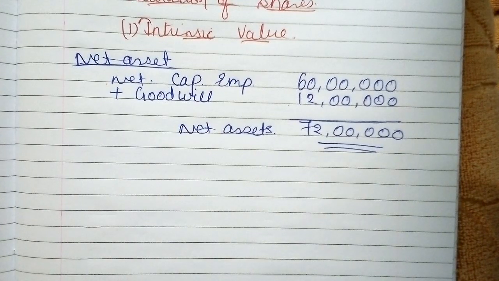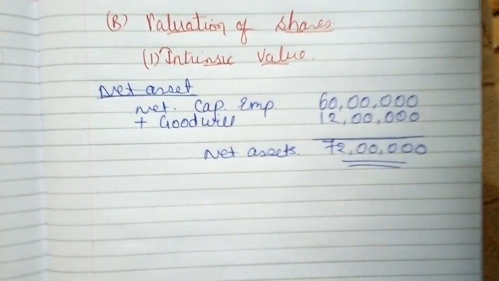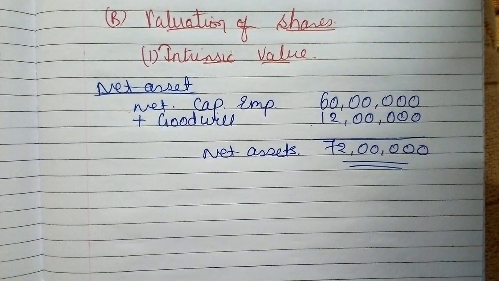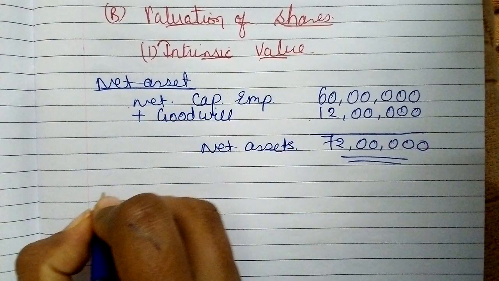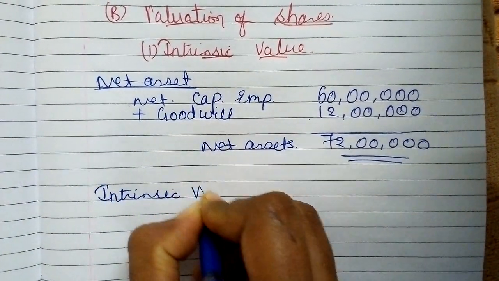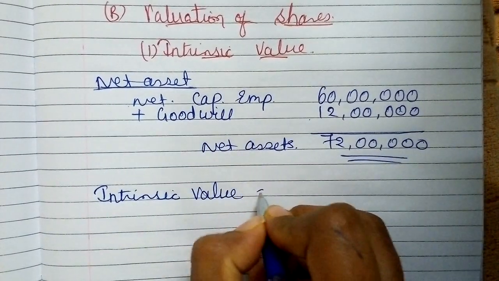If in this example the non-trading investments are given, then that should also be added here. But as it is the first and simple example, no non-trading investments are given, right? So we have to exclude. So now we have the value of net asset. So now we can calculate intrinsic value. Formula: